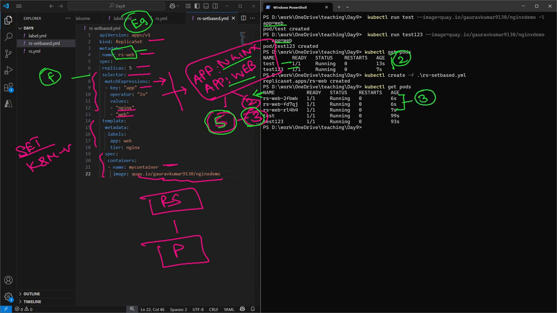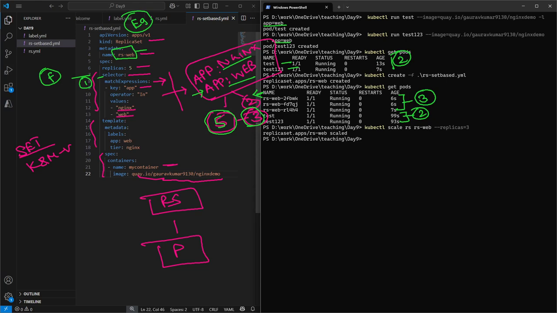Why? Because firstly this selector is going to run, and the selector got the idea that we already have the 2 pods present with this label. So it has created only 3 pods. Again, the other configuration would be the same. If you want to update the pod count, you are good to update it to 3.